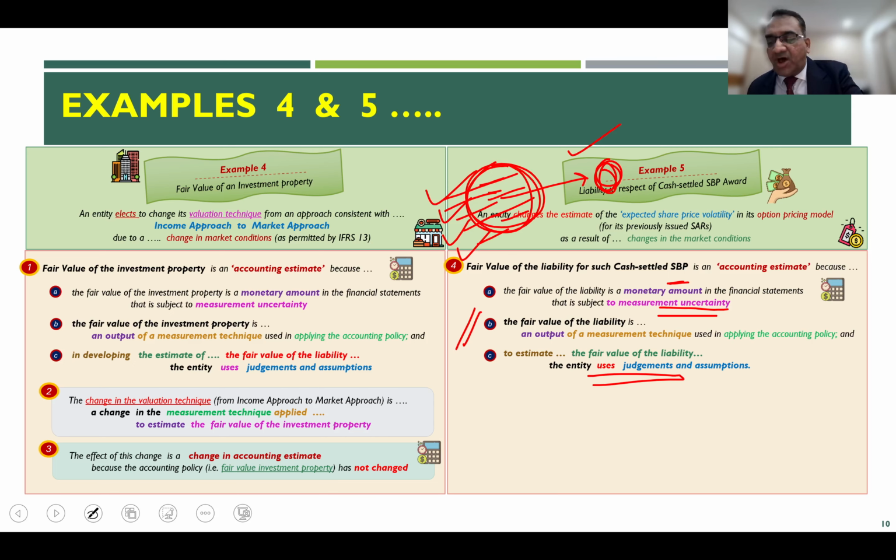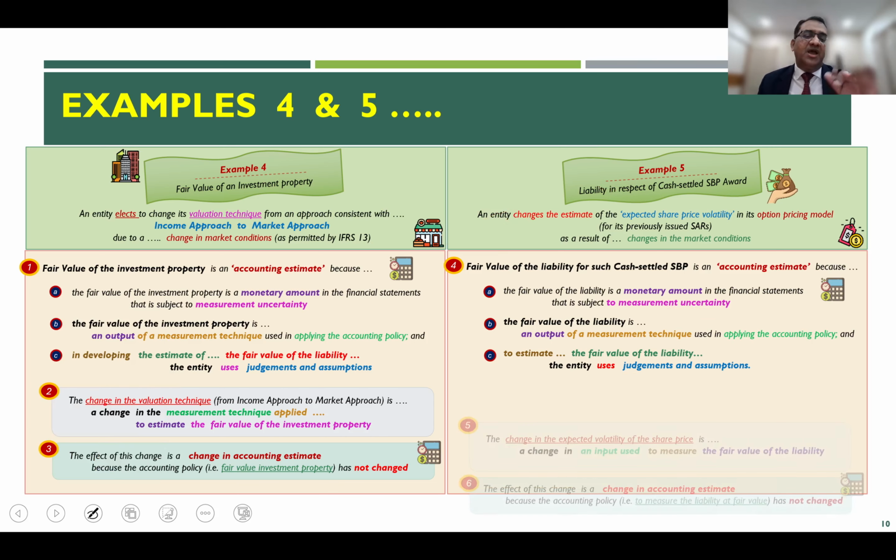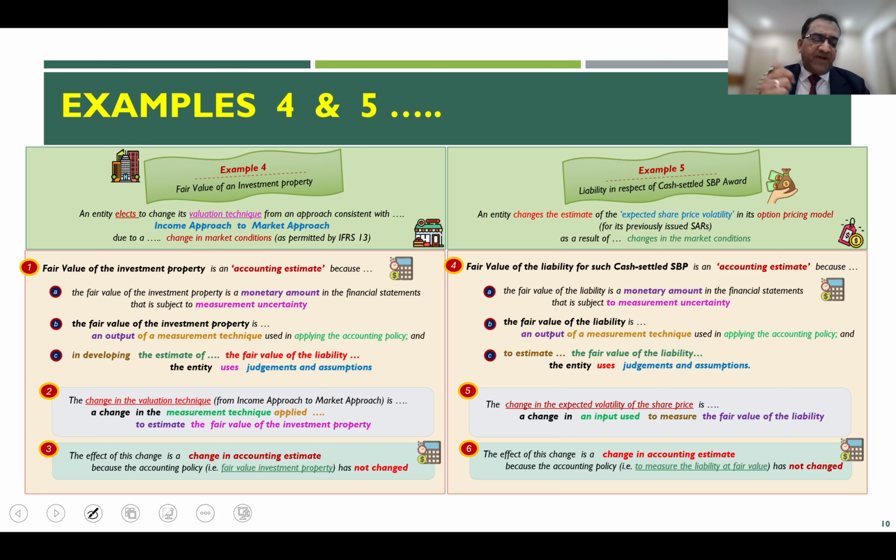Therefore, just like example 4, example 5 also concludes that the change in share price volatility is a change in the input used. In example 4, it was a change in the measurement technique. Here, it is a change in the input used to measure the fair value of the liability, and therefore, this will also be a change in accounting estimate, not a change in accounting policy. Why?